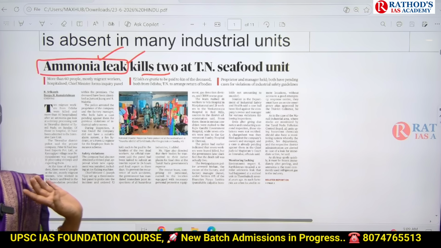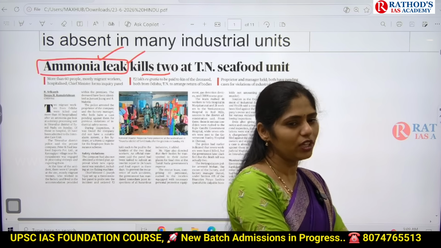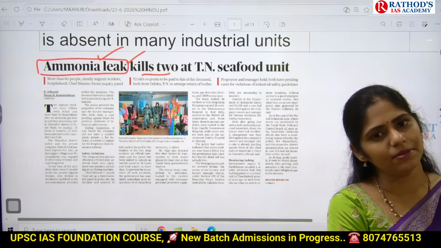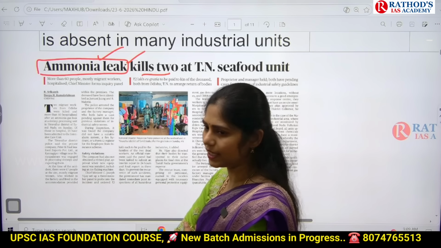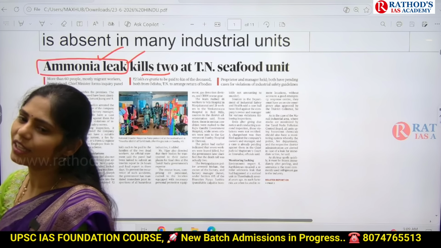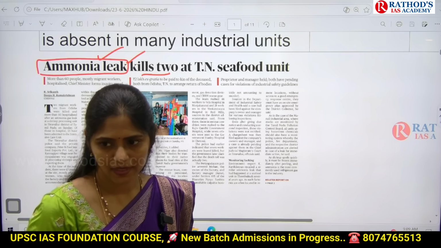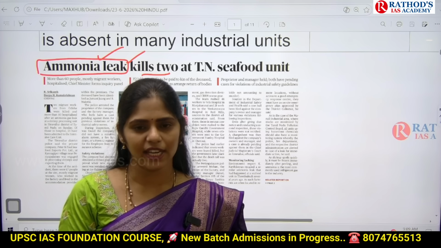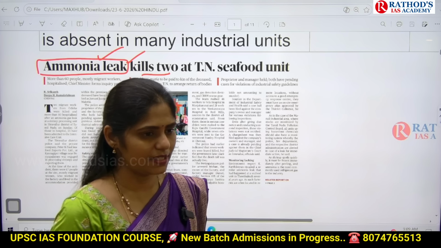So how can UPSC give a question? "Consider the following statements regarding ammonia gas." Under that, it may give 2 to 3 statements, and it may ask which of the above statements are correct or incorrect. So what can UPSC give in the statements? They may give its nature and physical characteristics. Second one is applications, where we can use this ammonia gas.